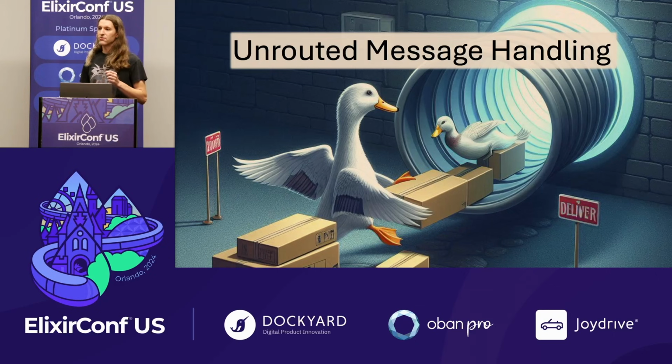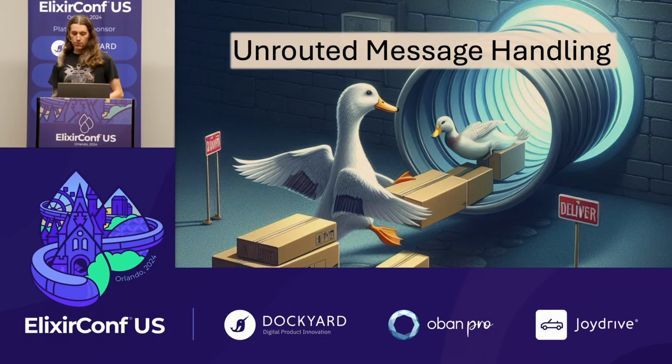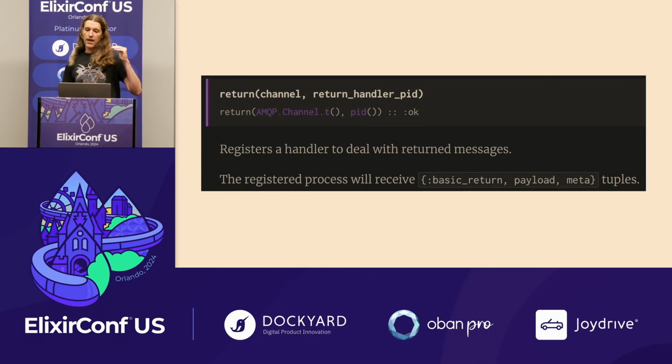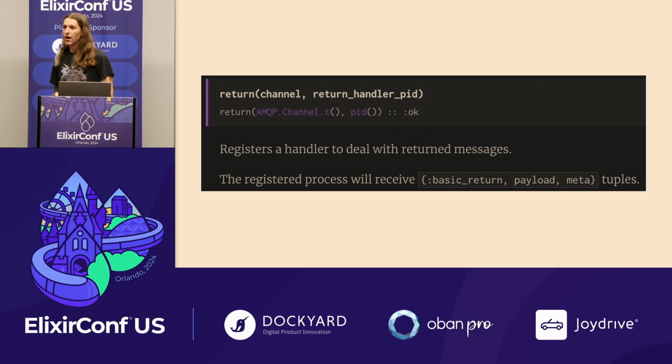Instead, it just returns OK, and then you are supposed to register a handler for a basic.return message that's going to come back to you. So if you don't register this handler and you have unrouted messages, you will get a warning in your logs saying there was an unrouted message from Rabbit, and then the system will dutifully continue as if nothing went wrong.